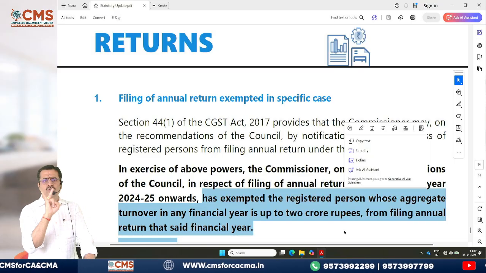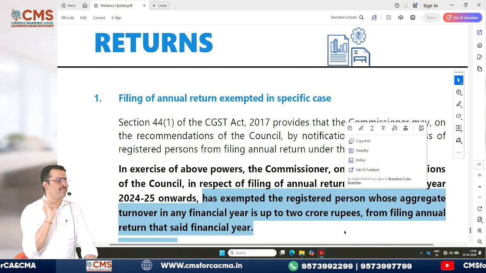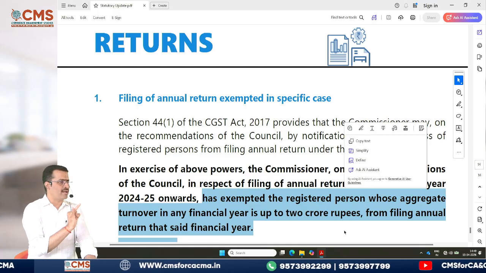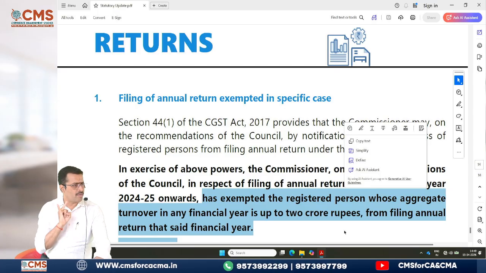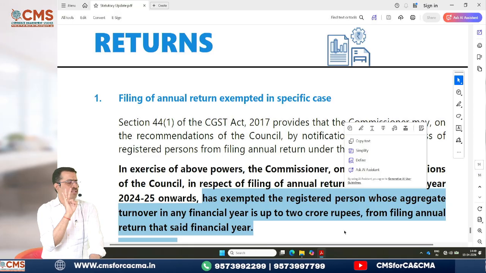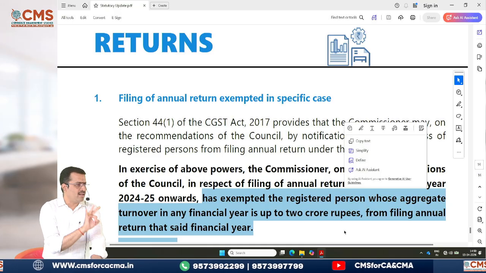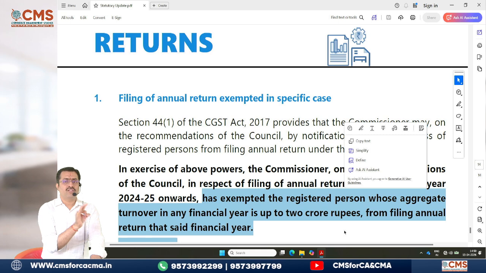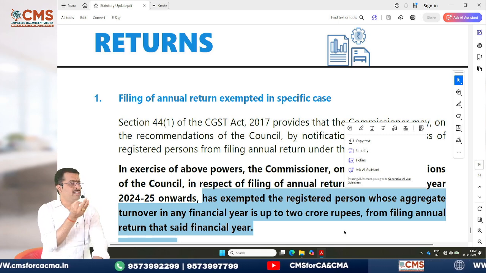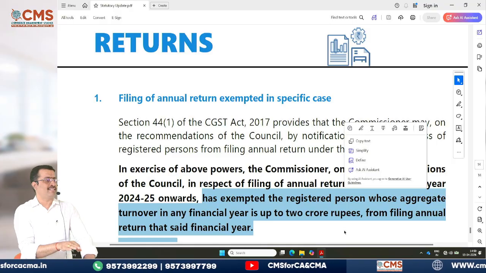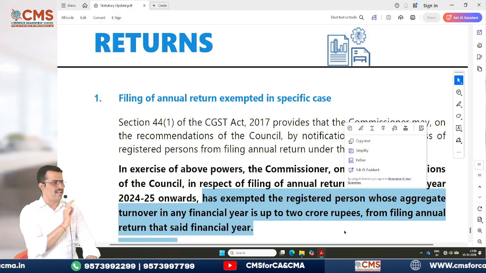Right. Now, next, there was an amendment in the definition of e-commerce operator, where local delivery services and all also form part of the e-commerce operator definition. Clear? Similarly, third, there was an amendment in the definition of GTA. GTA also has an amendment, no. Why? Because GTA does not include these local delivery services also. They have given it very clearly.